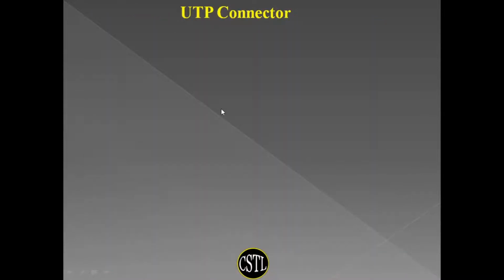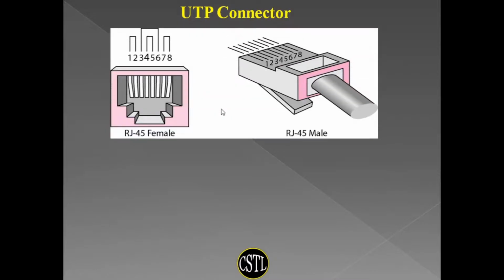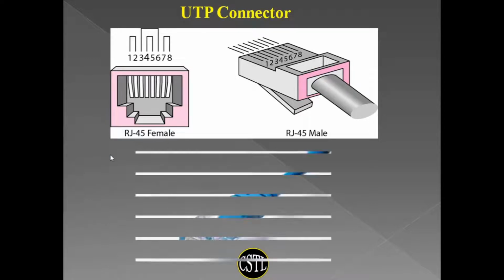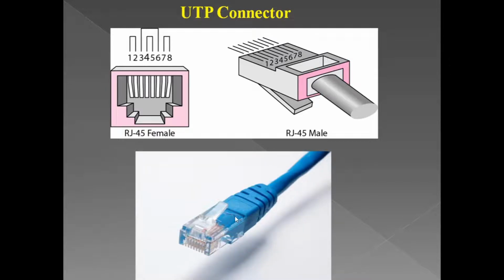Now what type of connector is used in UTP? The most common connector we have all seen is the RJ45 connector. RJ45 connectors can be of two types. One is the male and the other is the female type. RJ means registered jack 45 connector. This is the RJ45 male connector image.